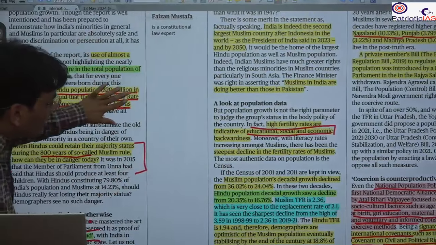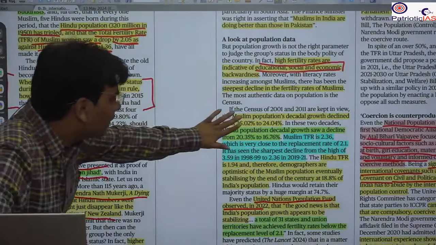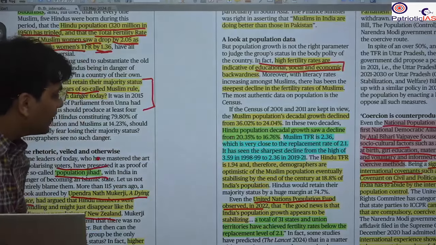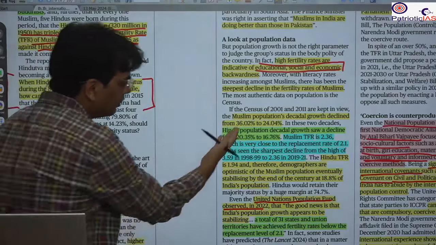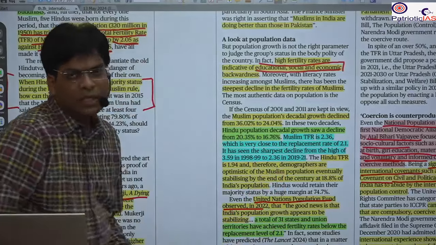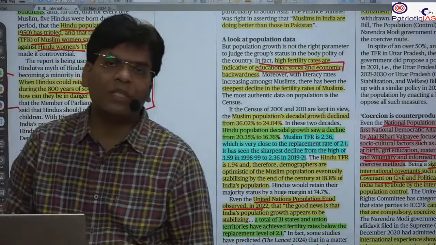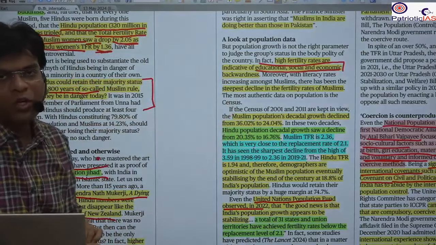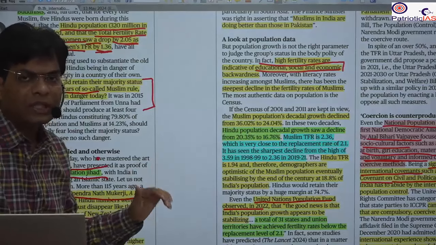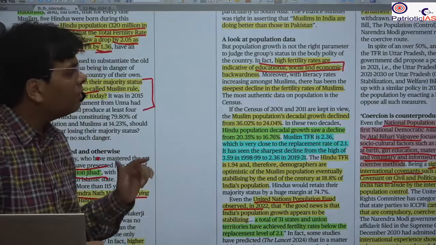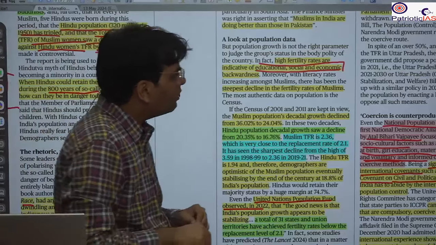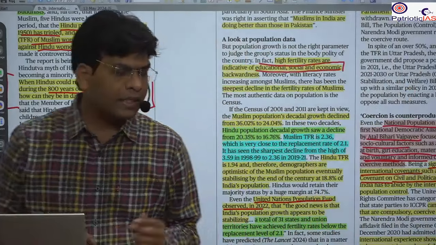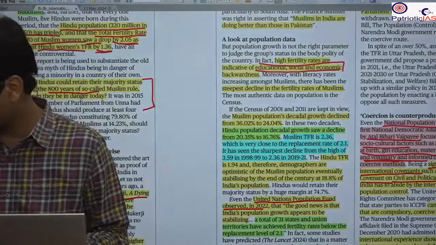So it has given the condition: what is the growth rate of the Muslim population, and what has been the decline in the population growth rate of Muslims and Hindus. Here it is clearly shown that, despite all the fear that has been spread in our society, the truth is that no one is going to dominate the population in India. The Hindu majority will remain the Hindu majority, and yes, the Muslim population will be around 17 to 18% when stabilization takes place. So this is all from this news analysis.